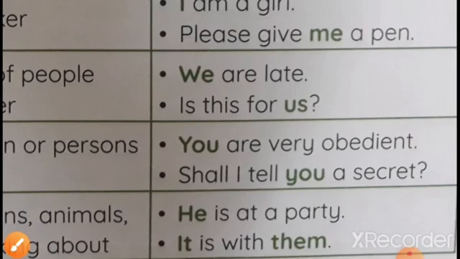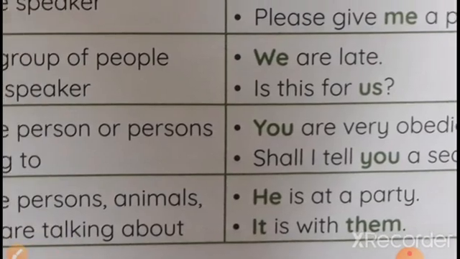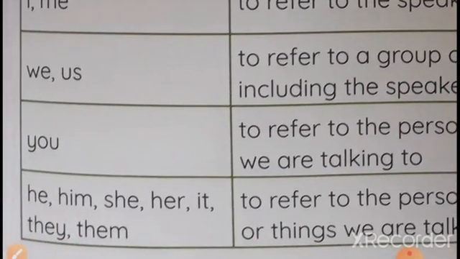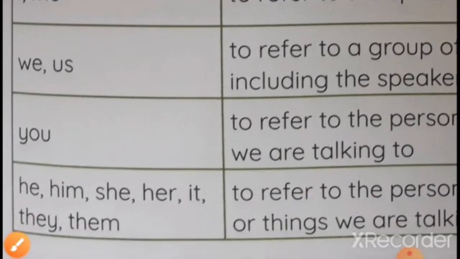We know very well you can be used as singular or plural, both for the subject and object pronoun. There is no change, unlike I, me and we, us. Now the third person: he, him, she, her, it, they, them.